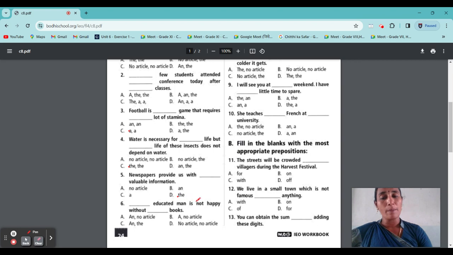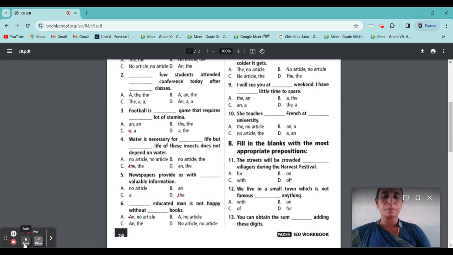Dash educated man is not happy. Educated, with an e sound, surely an will come. Not happy without books. What noun is books? Yes, it is a plural noun. So will an article come or not? Yes, no article. So an and no article. Before a plural noun, an article will not come.